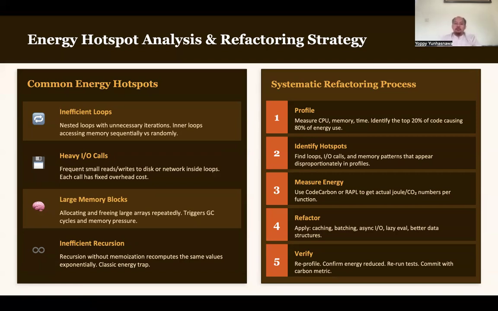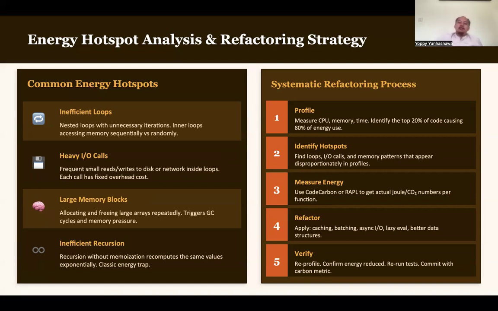Okay, and then next is the semantic refactoring process. First, you do your profiling. Measure CPU, memory, and time, and identify the top 20% of code causing 80% of energy use. Next, identify hotspots: find loops, I/O calls, and memory patterns that appear disproportionately in the profiles. Next, measure the energy using Code Carbon or RAPL to get actual joule or carbon dioxide numbers per function.